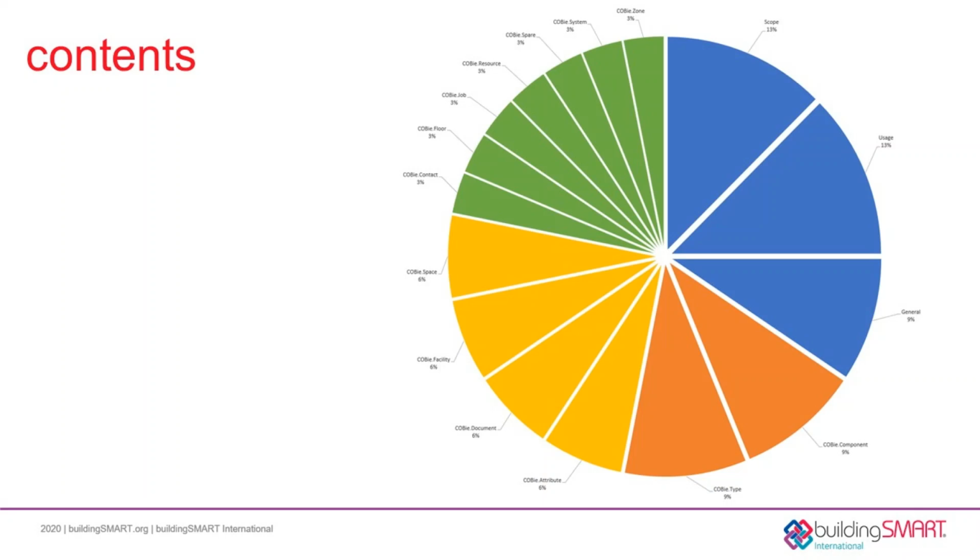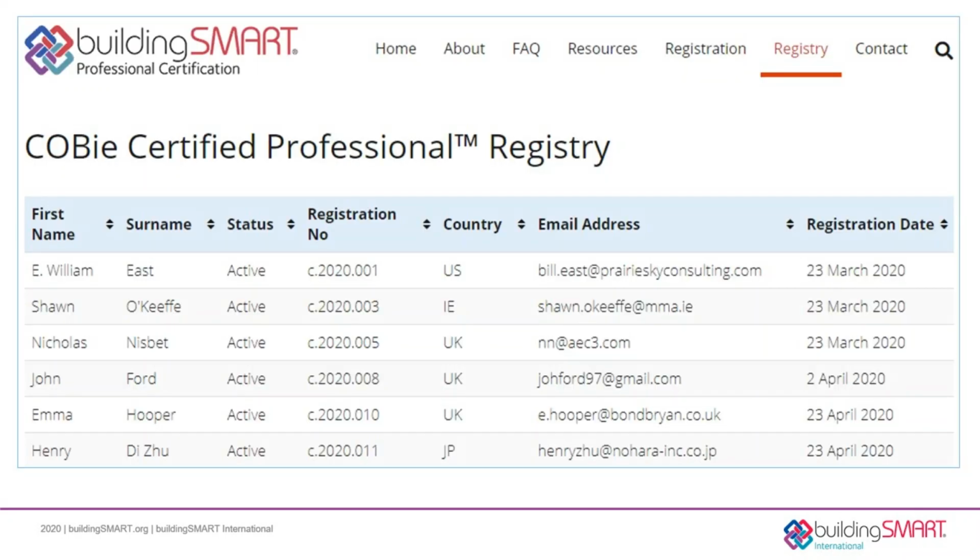It should also be noted that questions covering COBie assembly, connection, coordinate, issue, and impact have been excluded from the exam by design. Some of this information has been deprecated, other data is not widely used in practice. buildingSMART International will publish the names of all of the people who passed the test. If you happen not to pass, you'll have an opportunity for a retake in a short amount of time.